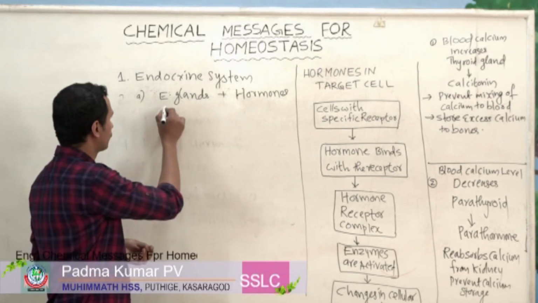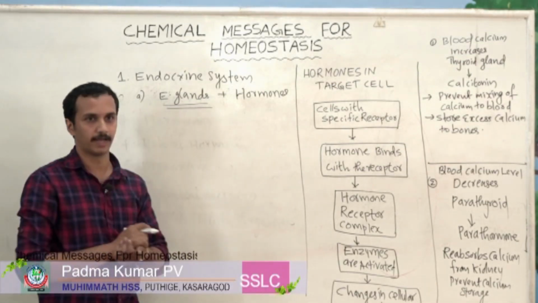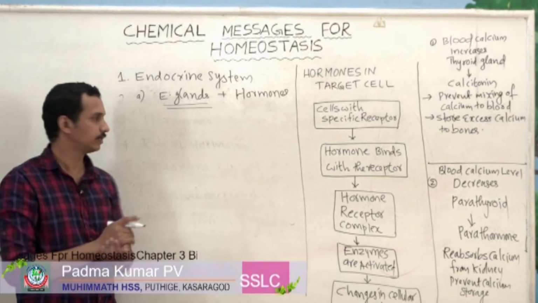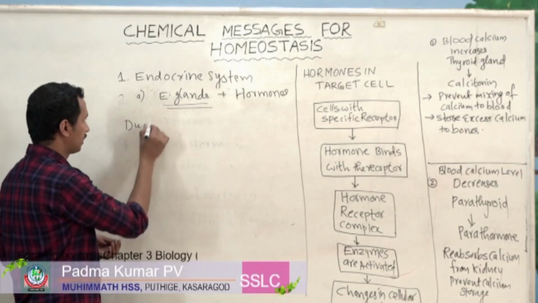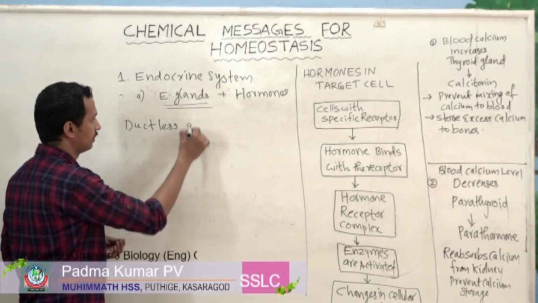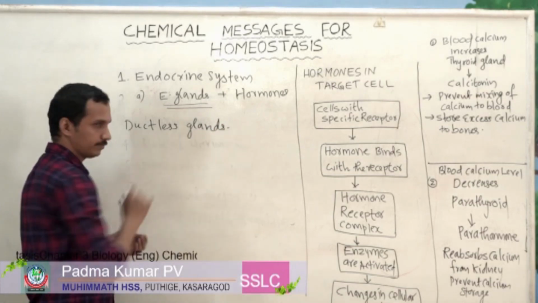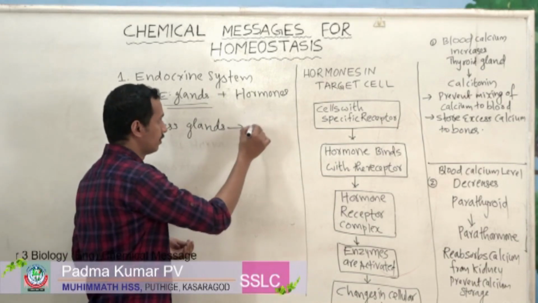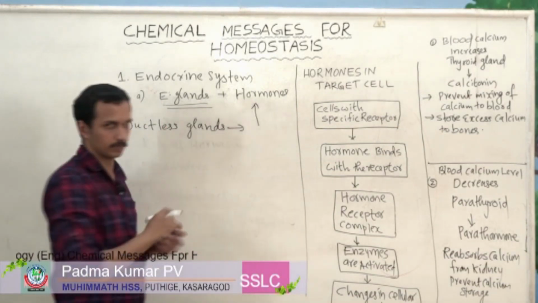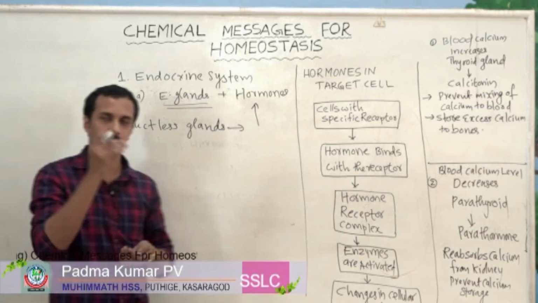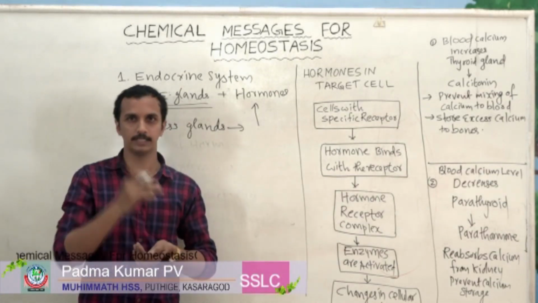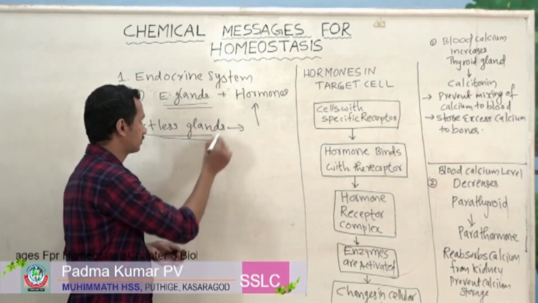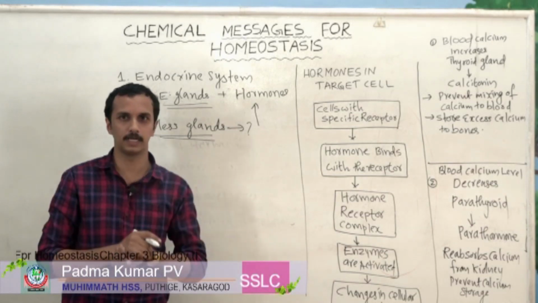What are these endocrine glands? Actually, endocrine glands are generally called ductless glands, and they secrete a substance known as hormone. So what are endocrine glands? Endocrine glands are ductless glands. They produce hormones. Why are they called ductless glands?